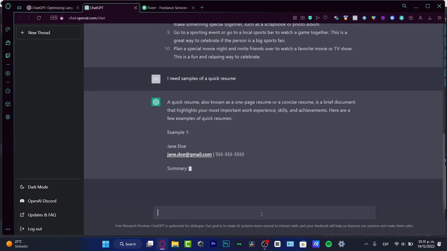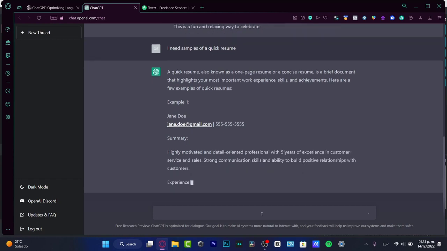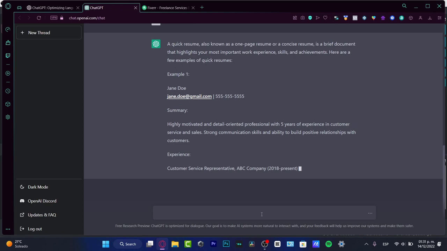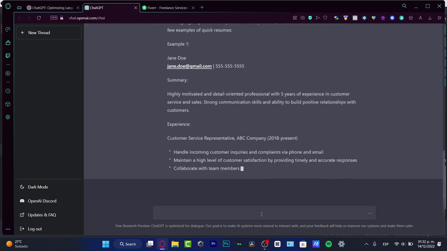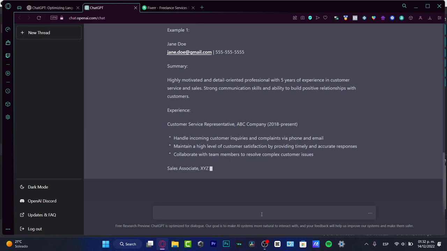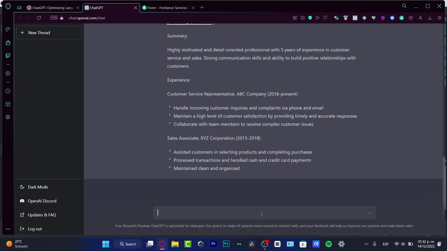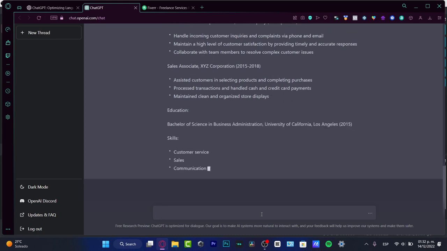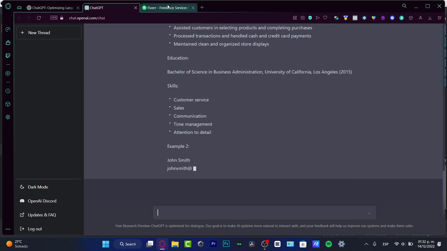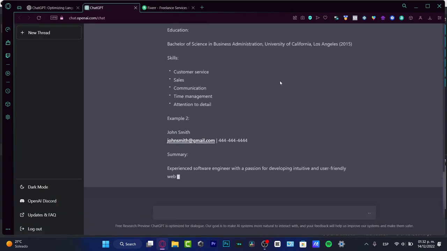Now a quick resume, also known as an important page, is a brief document that highlights your most important experience, blah blah. Here are a few examples of quick resumes. Example number 1: the name, the summary, the experience, all the things that have been done in early days, the education. I can go here into Fiverr and try to offer this tool.